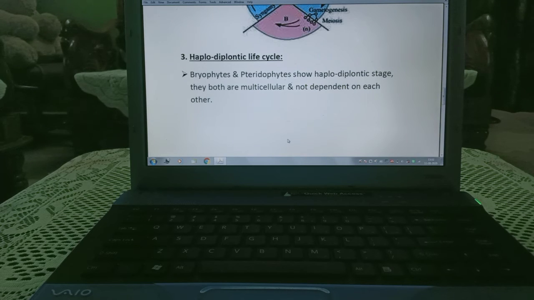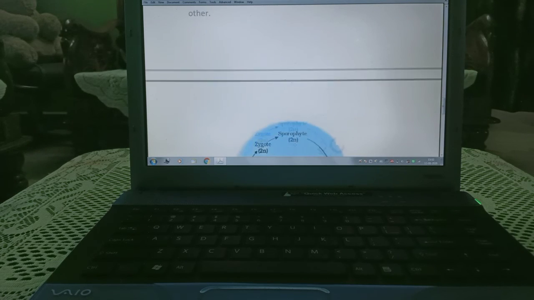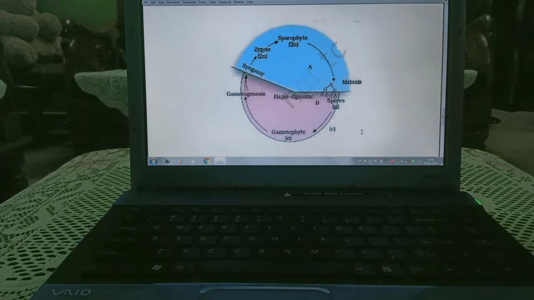Now haplodiplontic life cycle. Bryophytes and pteridophytes show haplodiplontic stage. That is, they both are multicellular and not dependent on each other. Means both are equally dominating. You can see from the diagram also, half is sporophyte and half gametophyte. You can see this is known as haplodiplontic.